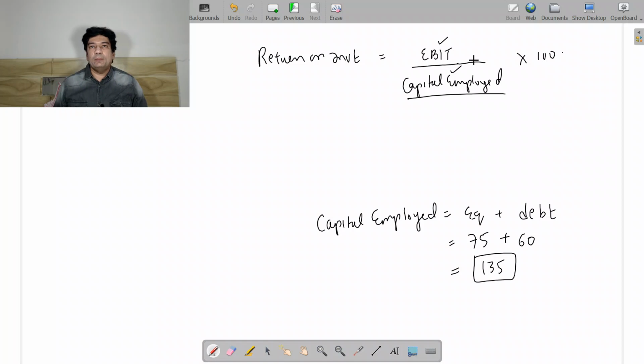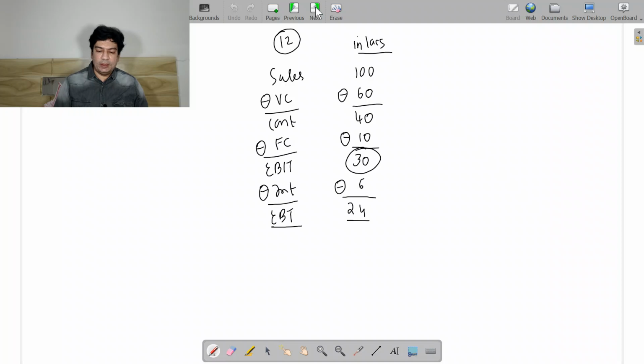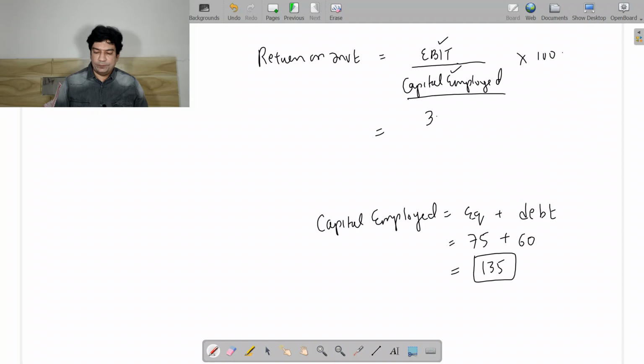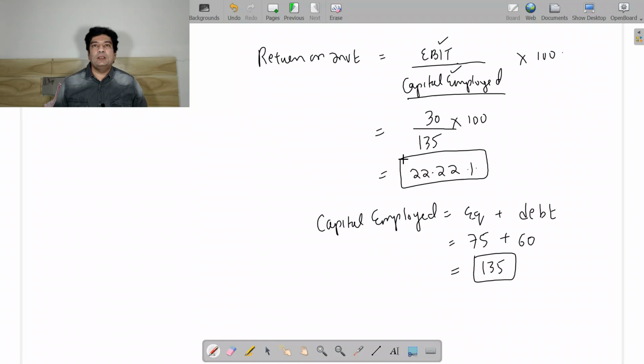Now you have your capital employed. So EBIT is 30 lakhs, capital employed is 135 lakhs, and this we will multiply by 100. 30 divided by 135, into 100, gives 22.22% as your return on investment.